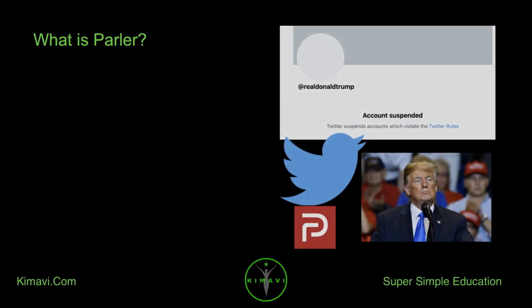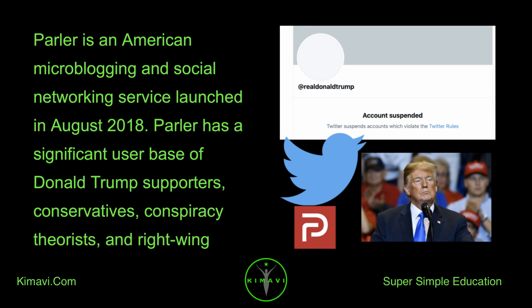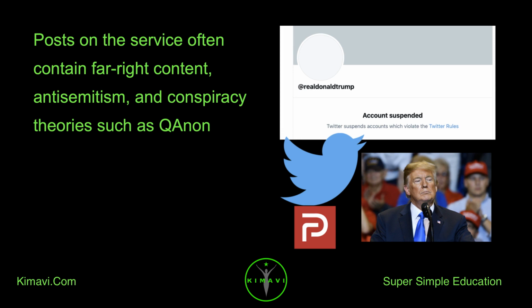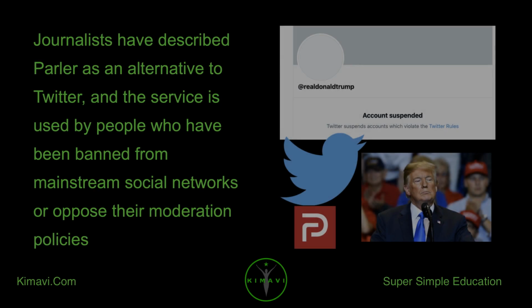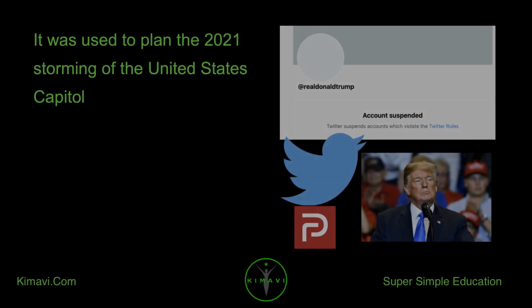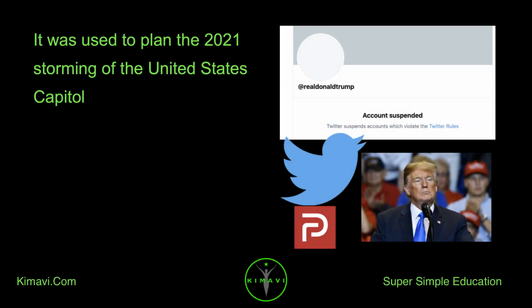What is Parler? Parler is an American microblogging and social networking service launched in August 2018. Parler has a significant user base of Donald Trump supporters, conservatives, conspiracy theorists, and right-wing extremists. Posts on this service often contain far-right content, anti-Semitism, and conspiracy theories such as QAnon. Journalists have described Parler as an alternative to Twitter, and the service is used by people who have been banned from mainstream social networks or oppose their moderation policies. It was used to plan the 2021 storming of the United States Capitol.